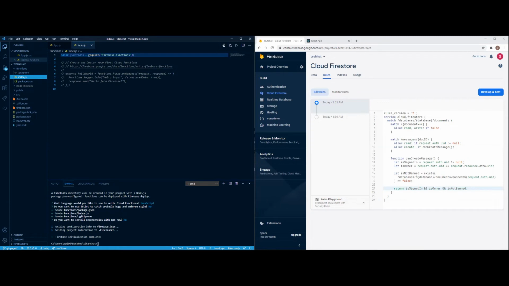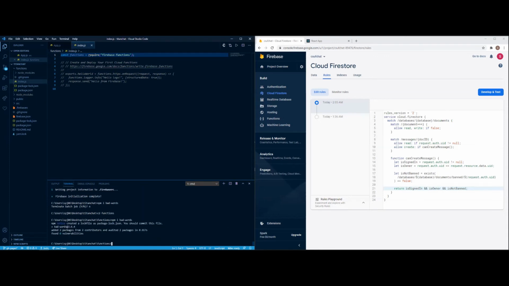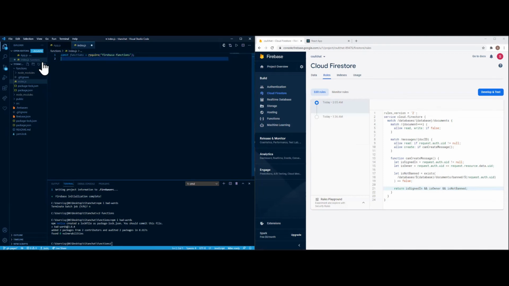So, and then from there, I believe npm bad-words. So that's what it's called. That's the bad words dependency. Oh, I just realized I put in the wrong one. Oops. Can I just go ahead and get out of that? Yeah, terminate it. I forgot you had to do cd functions, and then you can do npm i bad-words. You've got to put this within the functions folder. So as this goes ahead, now we're going to include everything in there. So erase that. It already has the function.